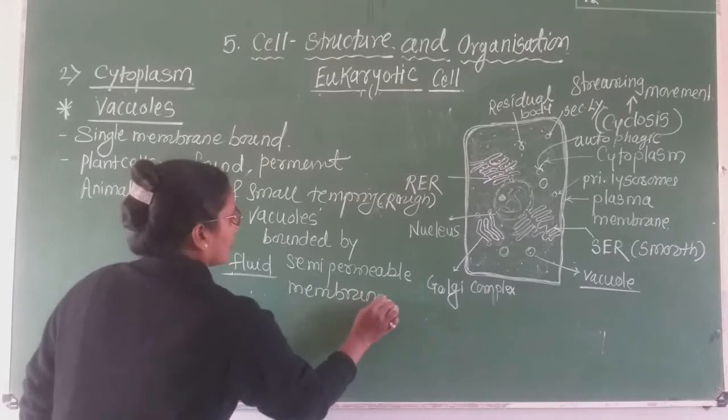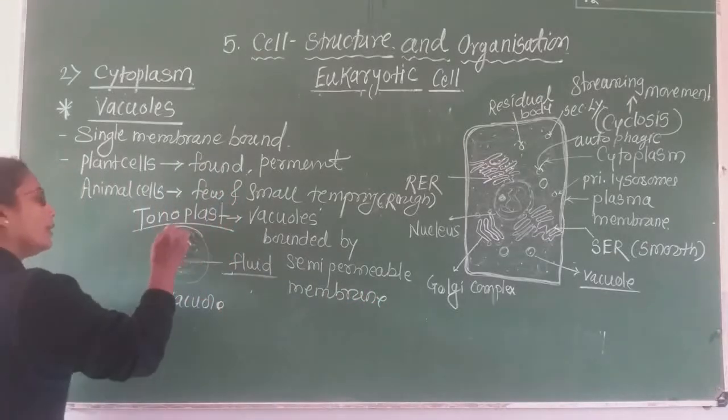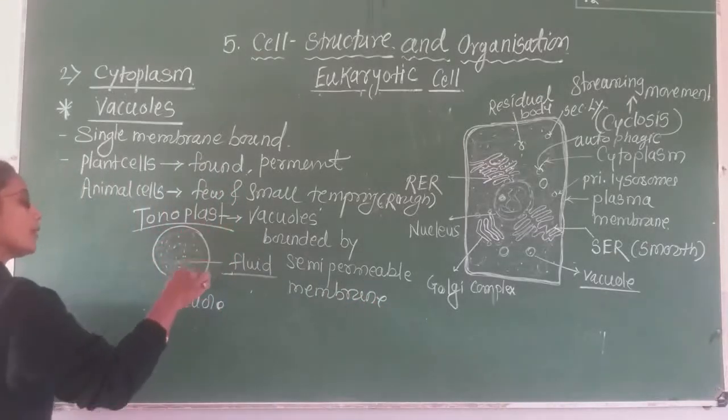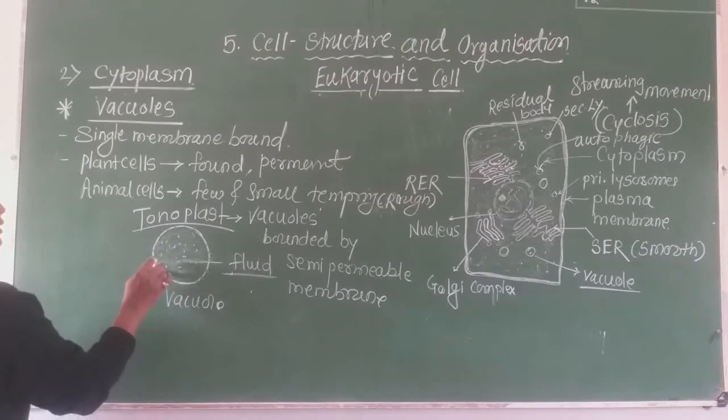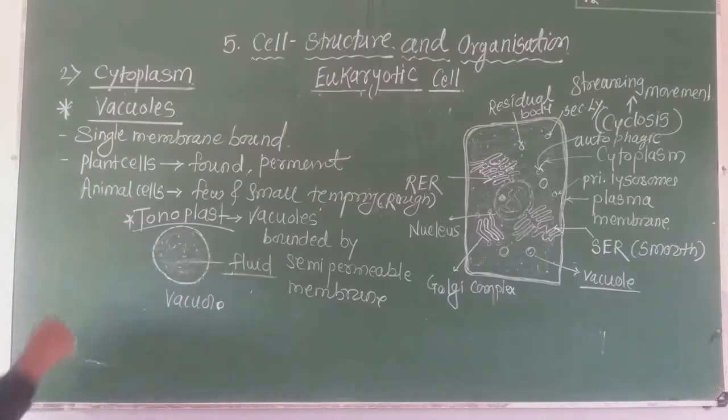This membrane is semi-permeable, allowing the entry or exit of certain molecules. Hence it is called the tonoplast.